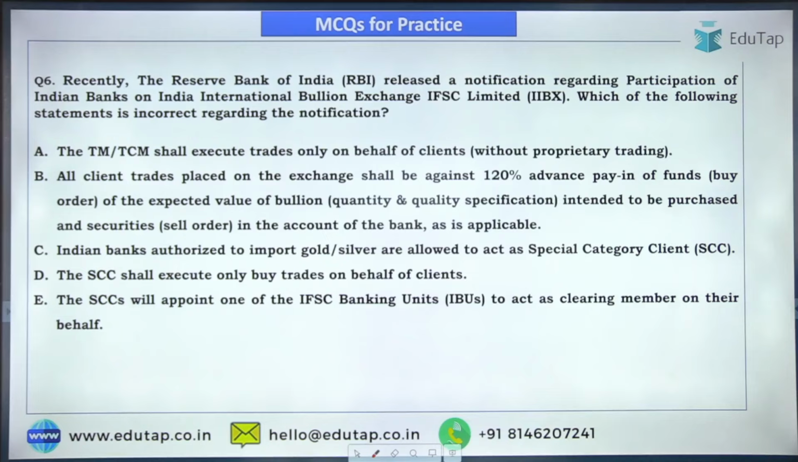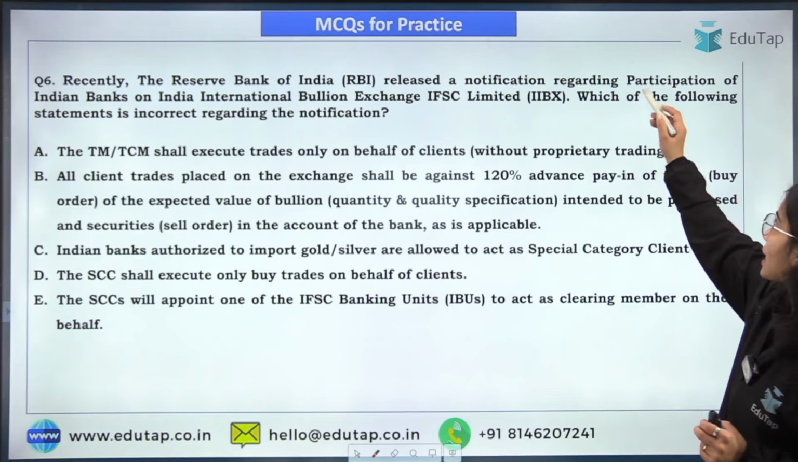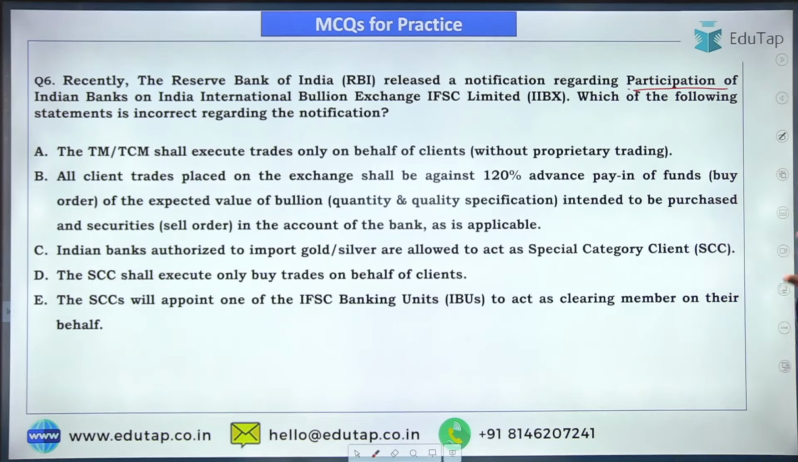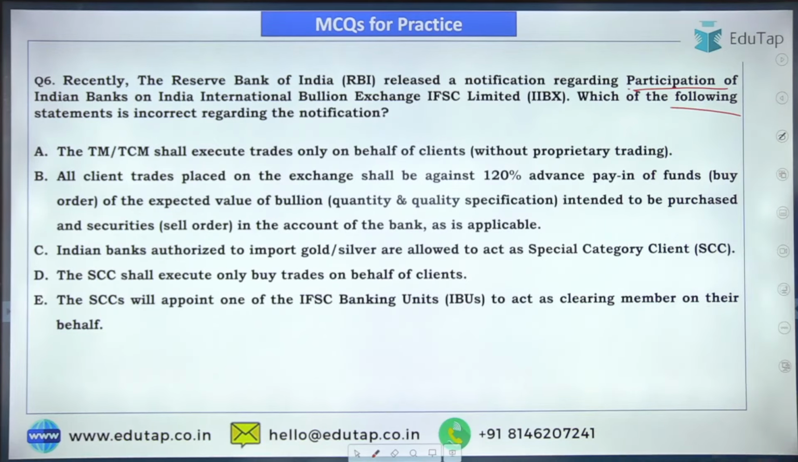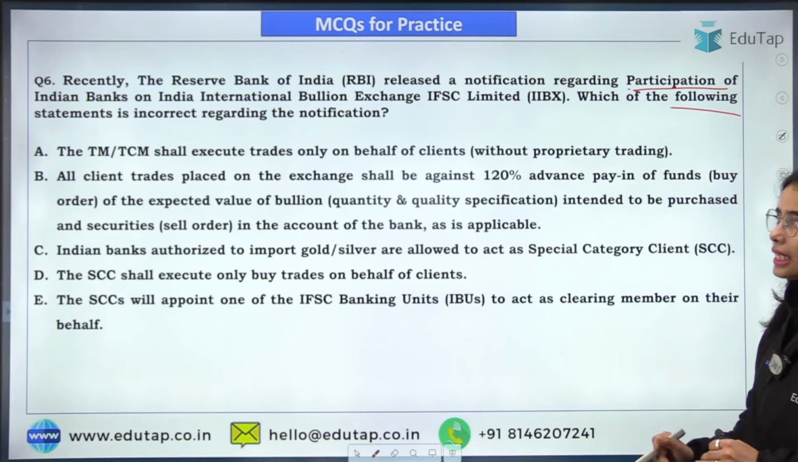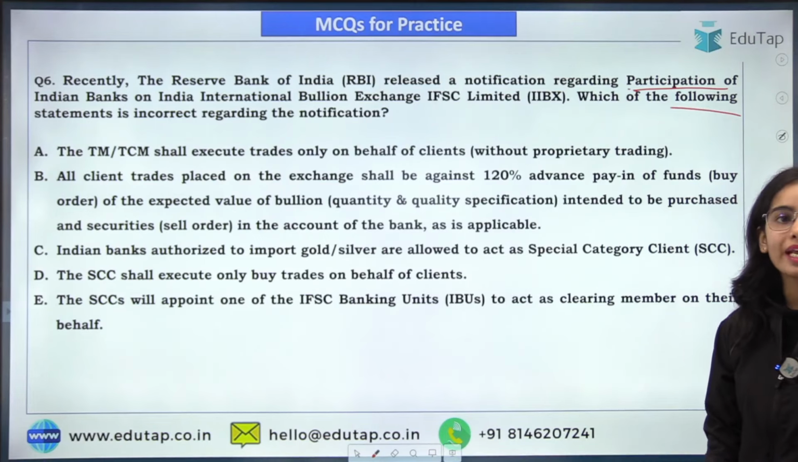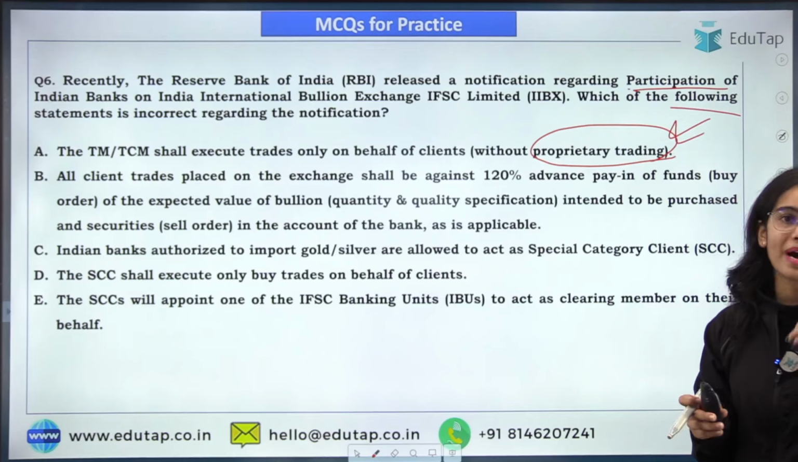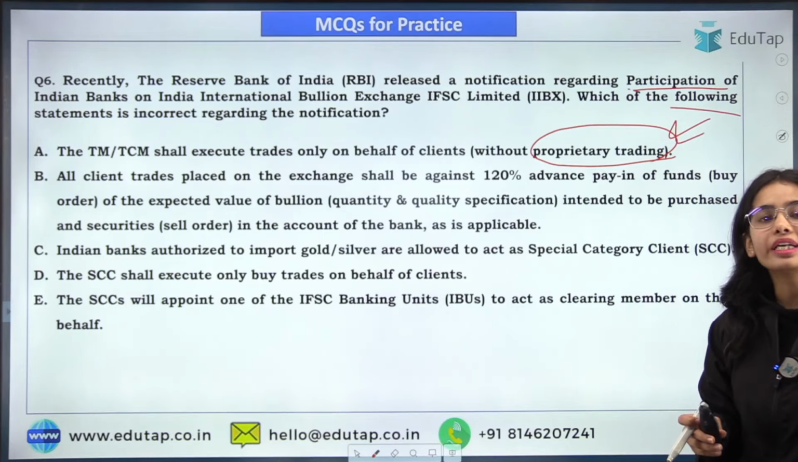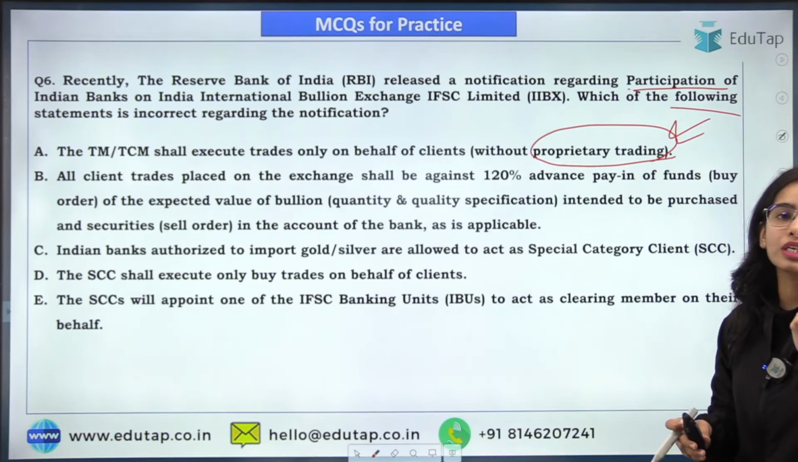So this is again regarding the notification, that is, regarding the participation of the Indian banks on the IIBX. Which of the following statements is incorrect regarding the notification, that you have to tell me. Okay. So the first statement is regarding the TM or the TCM: they shall execute the trade only on behalf of their clients. They cannot do self-trading. That means they cannot trade on their own account or by themselves. They can only trade on behalf of their clients.